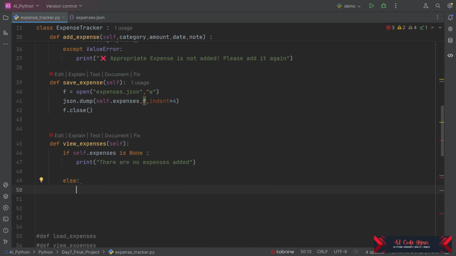Else, what we are going to do, we are going to print this. How we are going to print this?